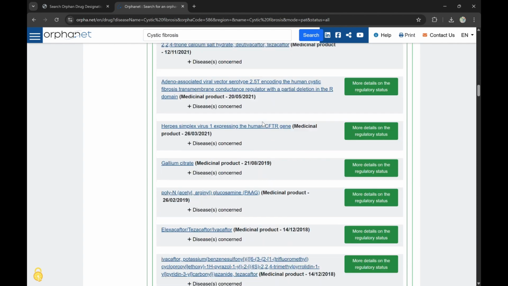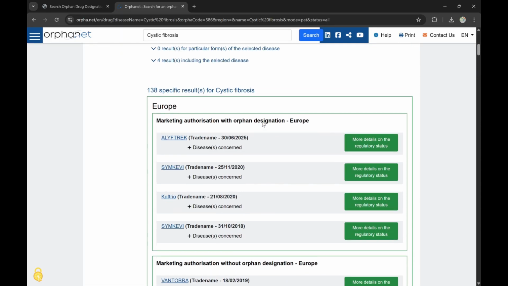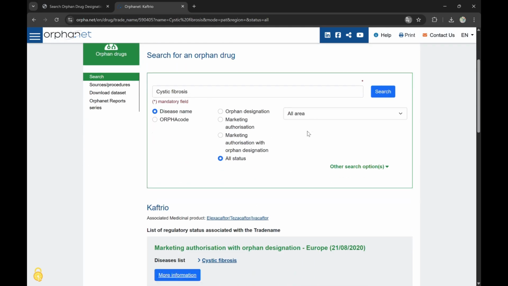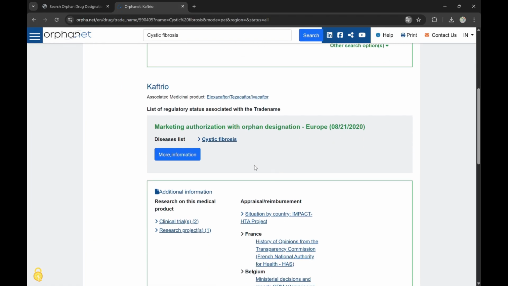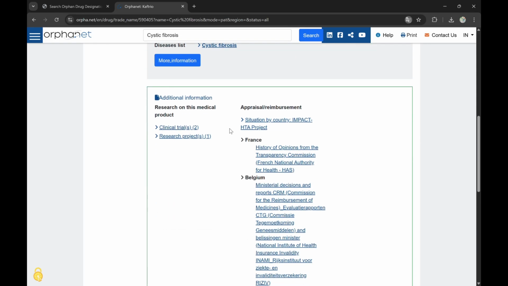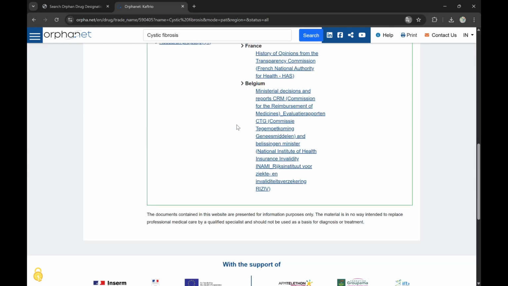We have a detailed list of the orphan drugs present here. Again, if you want to explore one of them, you can click on it, and like I've selected here Caftrio, you can check for any kind of details you wish to check for that particular orphan drug from here.